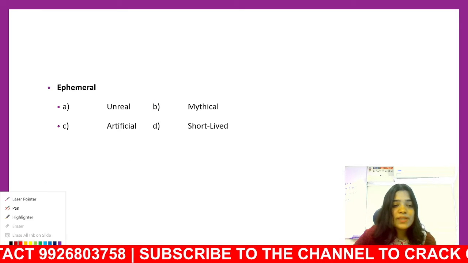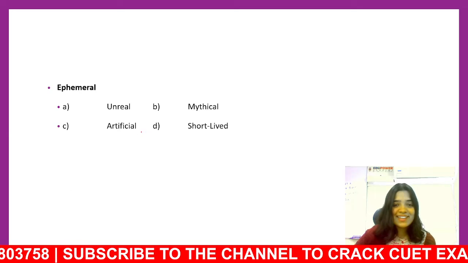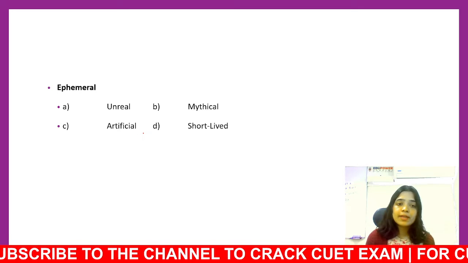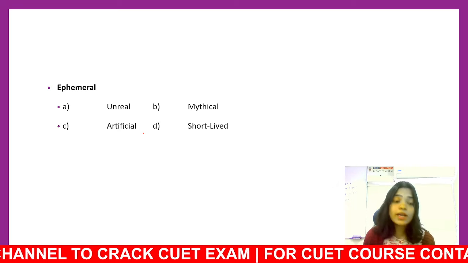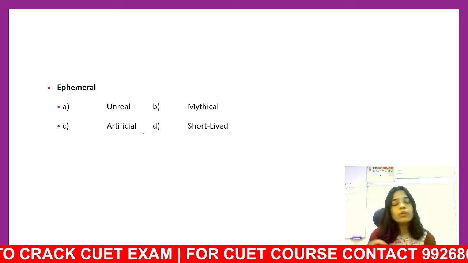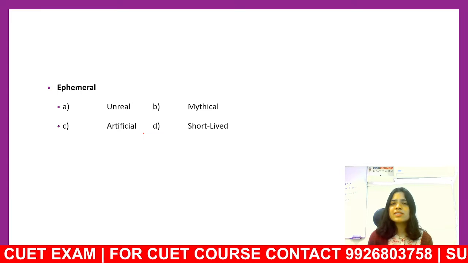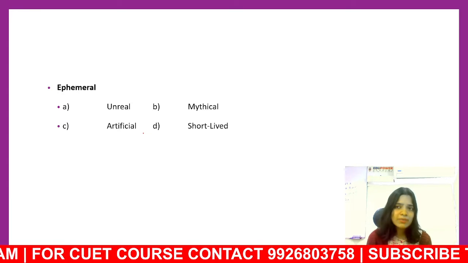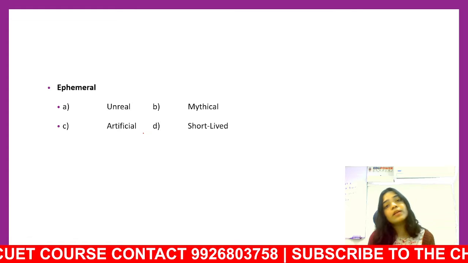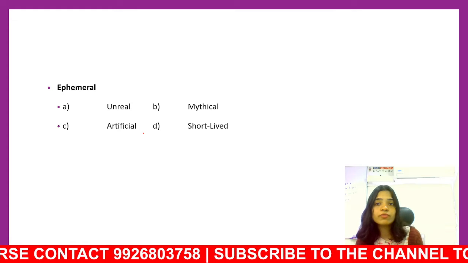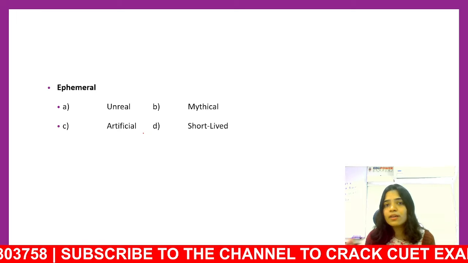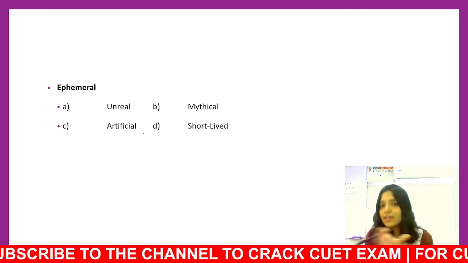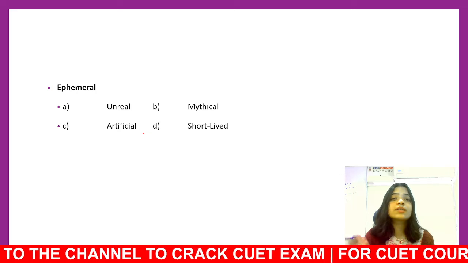Ephemeral. What's ephemeral? Can ephemeral be unreal? Can it be mythical? Can it be artificial? Or can it be short-lived? I'll tell you, ephemeral is something which lasts for a very short period of time. That was an ephemeral thing. A shooting star is an ephemeral sighting, which means it's short-lived. It doesn't have a very long time span.